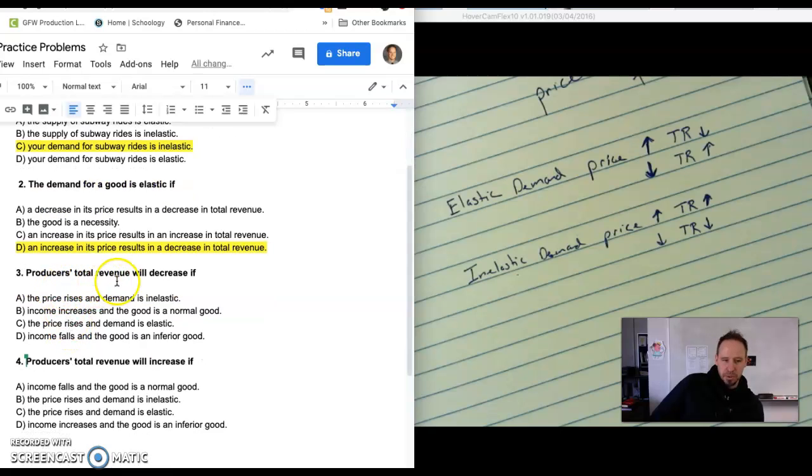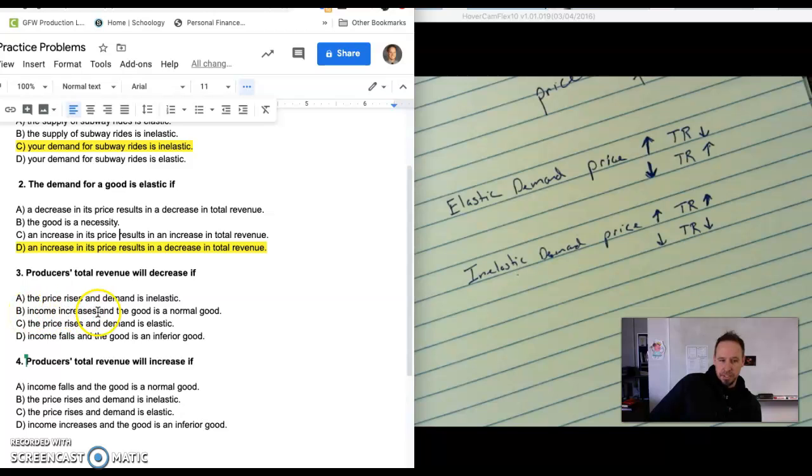Number 3, producers' total revenue will decrease if. All right, what's going to happen to total revenue? Well, if the price rises and demand is inelastic, what happens to total revenue? The price rises, demand is inelastic, total revenue is going to go up. The question asks when producer total revenue would decrease, so that one's not going to work.